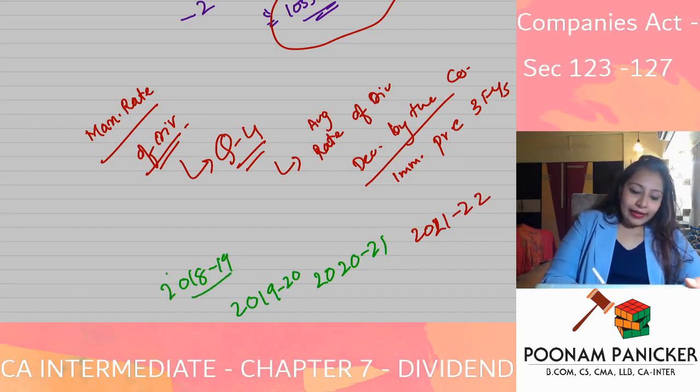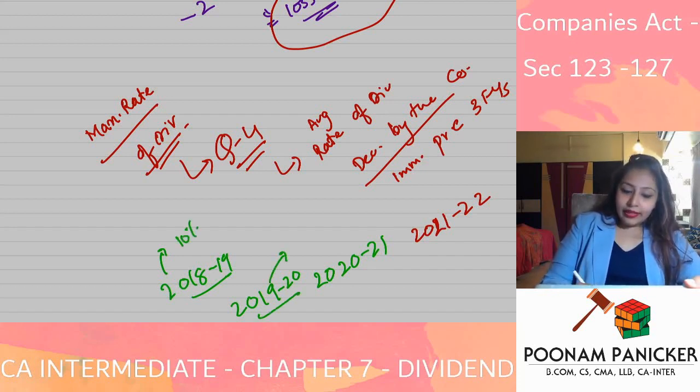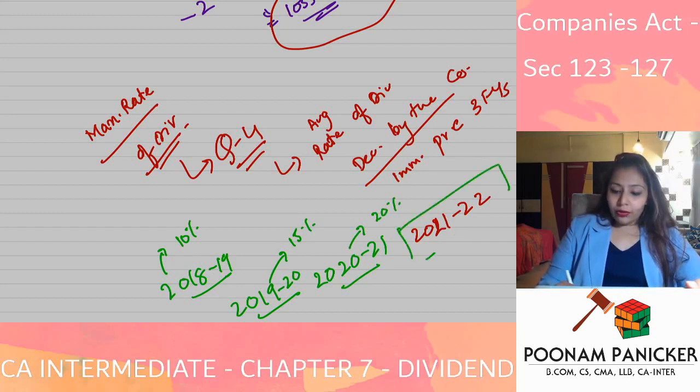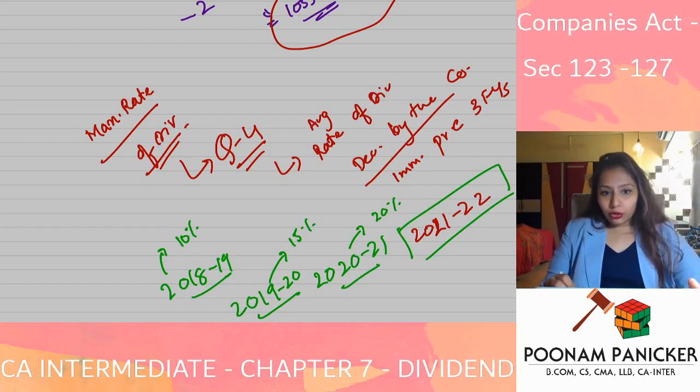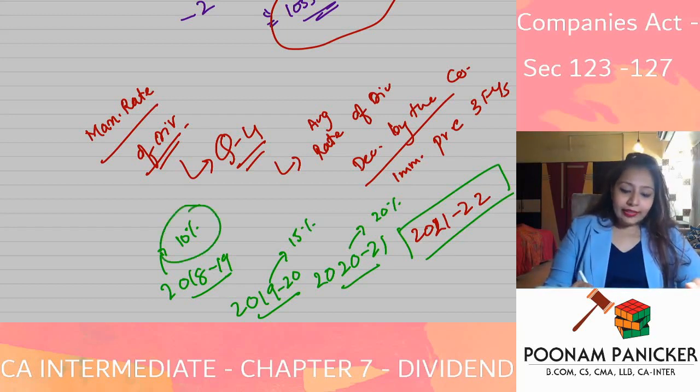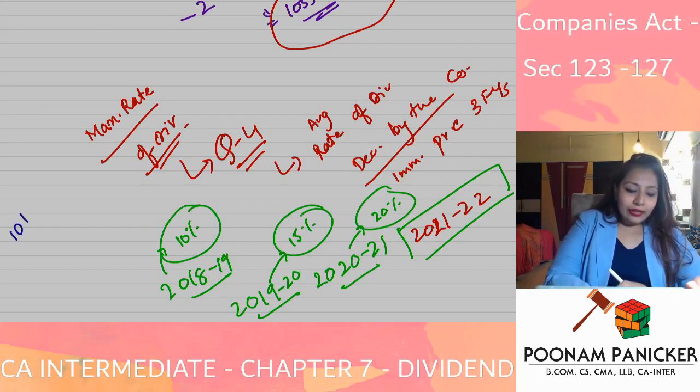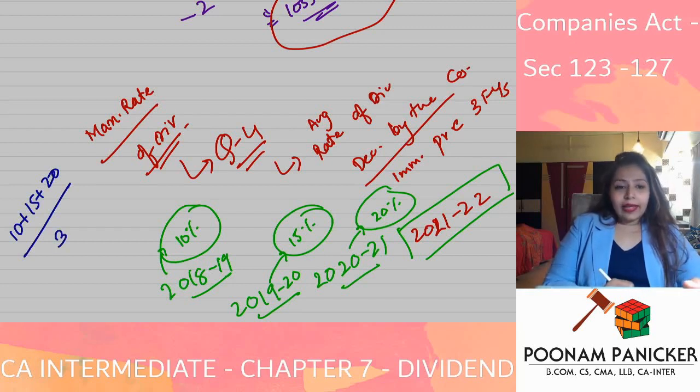In 2018-19, say the rate of dividend declared was 10%. In 2019-20, the rate of dividend declared was 15%. In 2020-21, the rate of dividend declared was 20%. If you want to declare interim dividend over here, but till the preceding quarter there is a loss, then you will take the average of the 3 rates of dividend. 10 plus 15 plus 20 divided by 3.